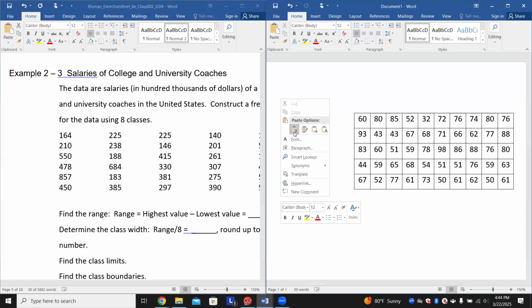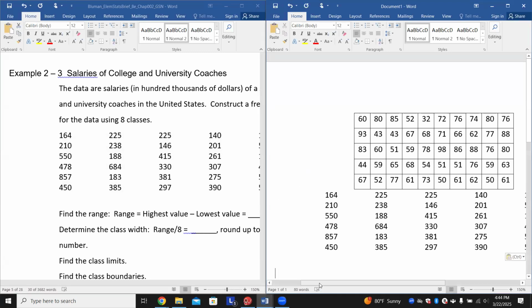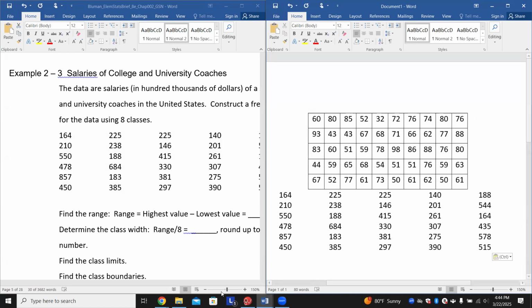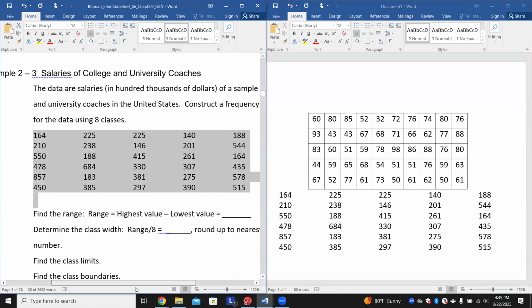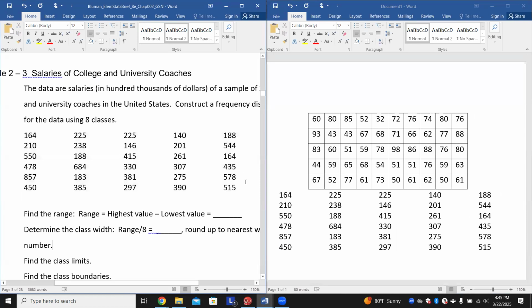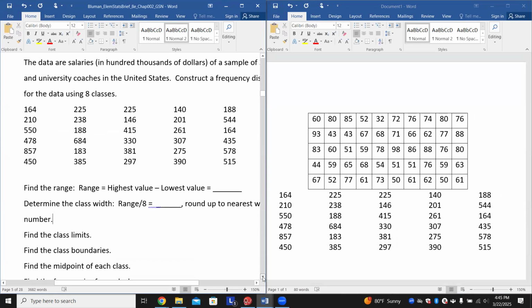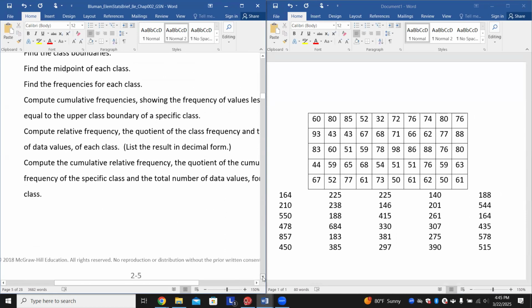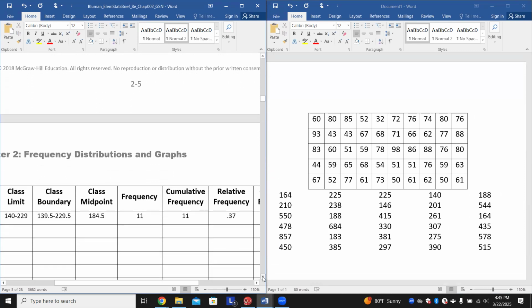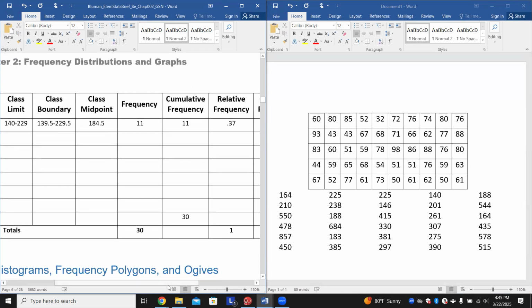I want to paste this. There we go. Move this number so I can see it all. Move this number so I can see this. All right, here we go. So now I can kind of do both of these at the same time. So again, those are all the things we're about to do. I know it sounds like a lot, but it really isn't too terrible.